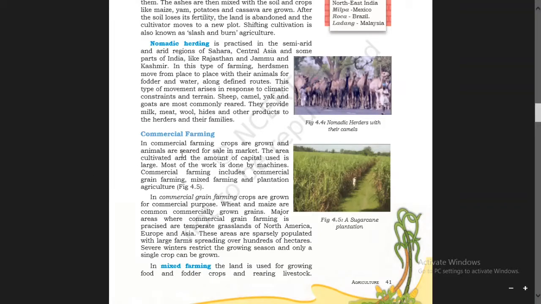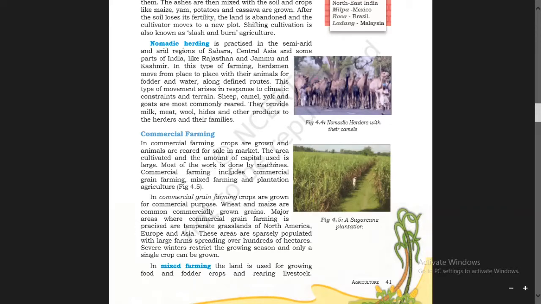The area cultivated and the amount of capital used is large. In such type of farming, the area used for cultivation and the amount of capital used is large. Most of the work is done by machines. So manual labor is not utilized in every work. Here most of the work is done by machines.